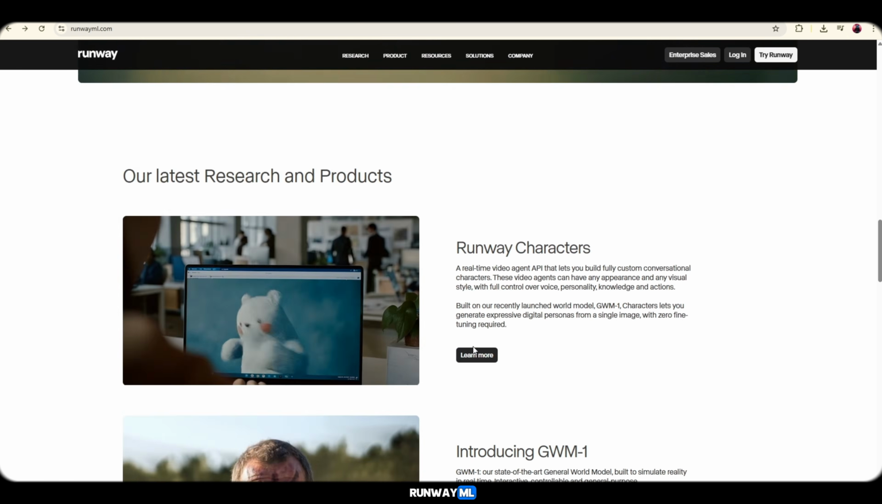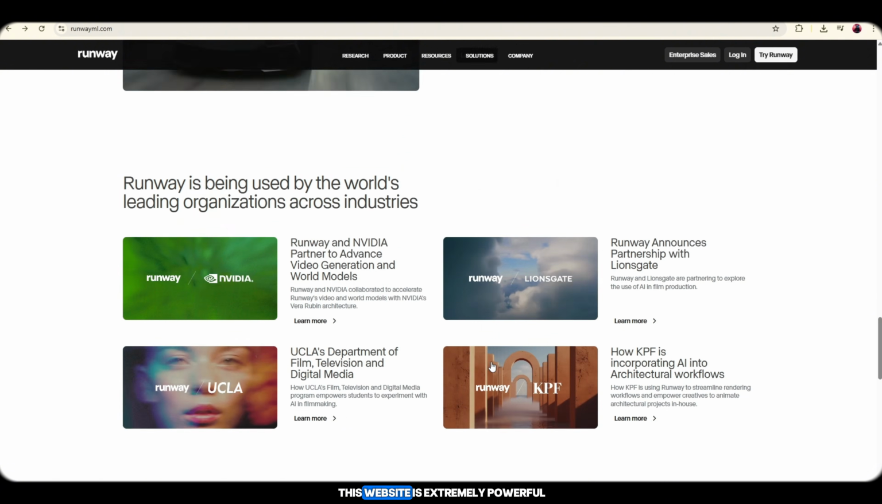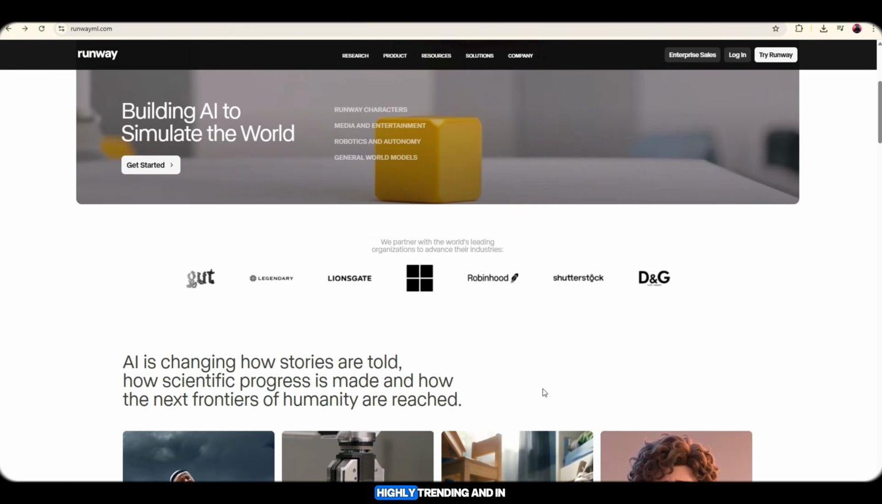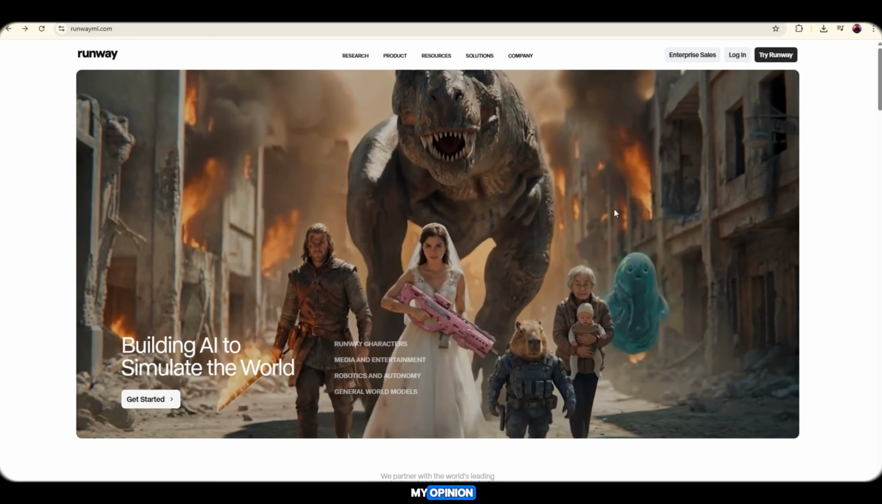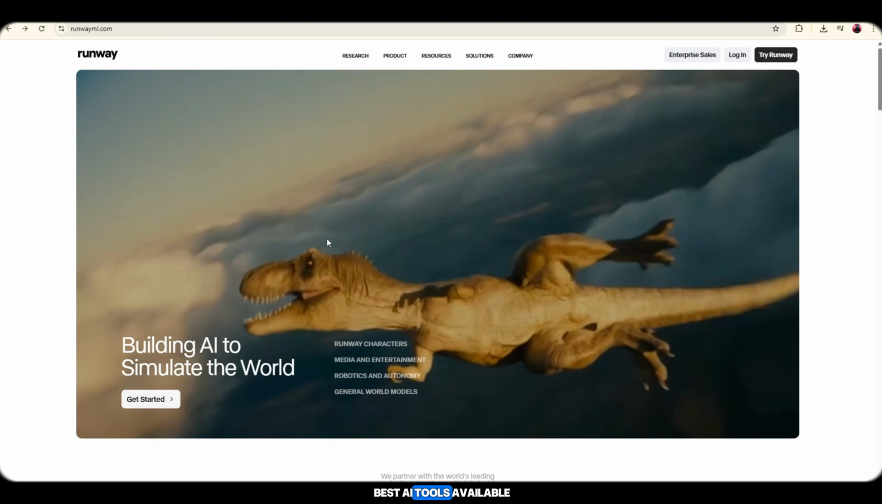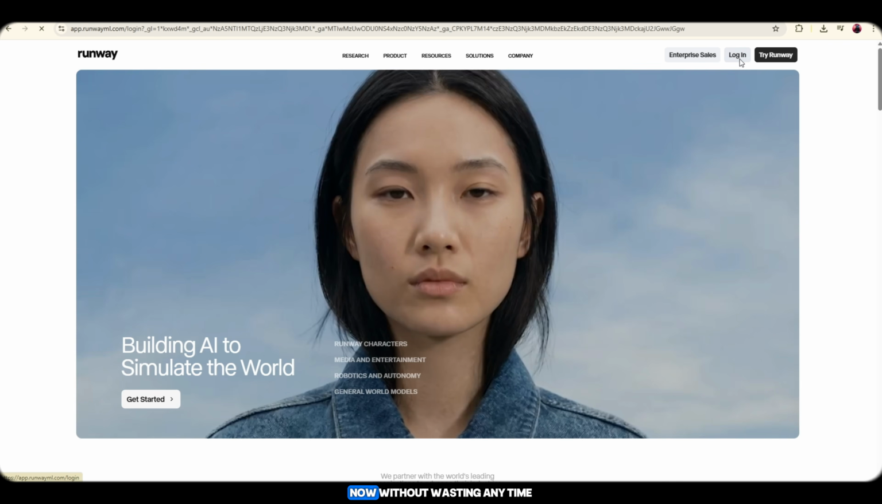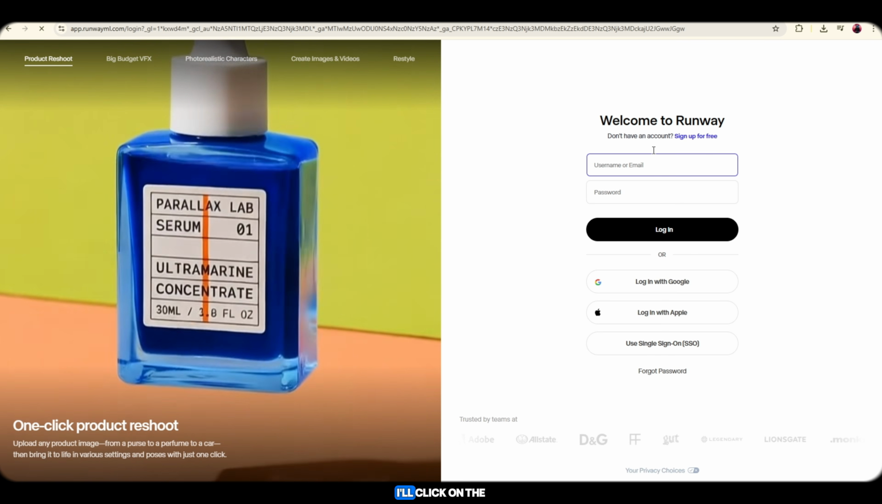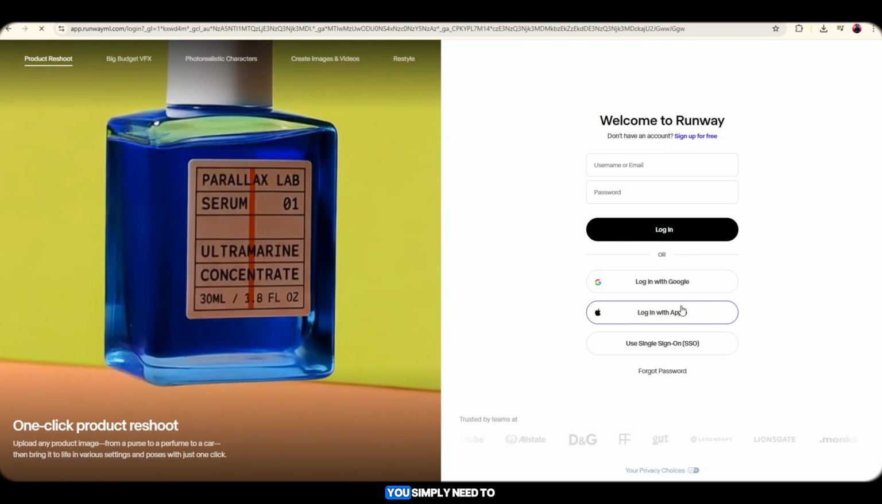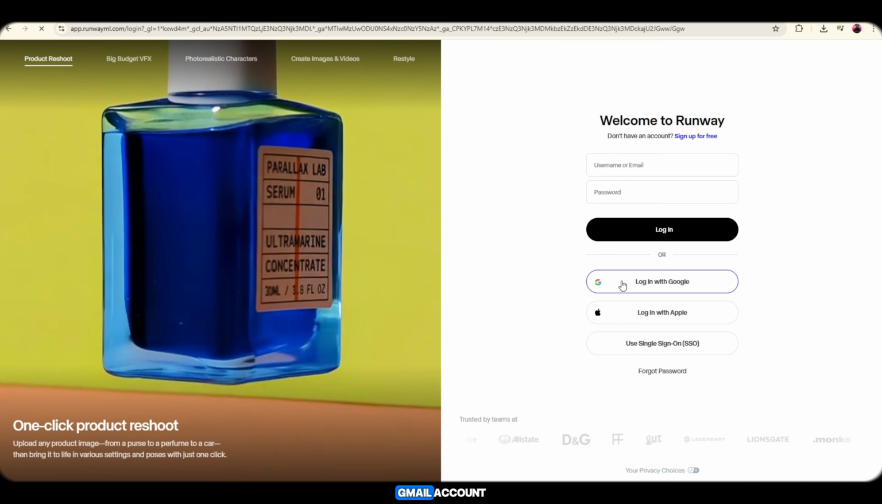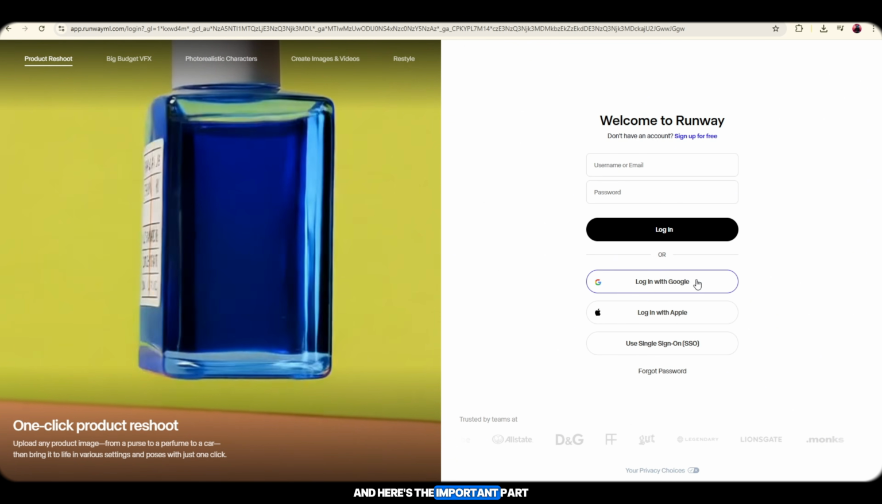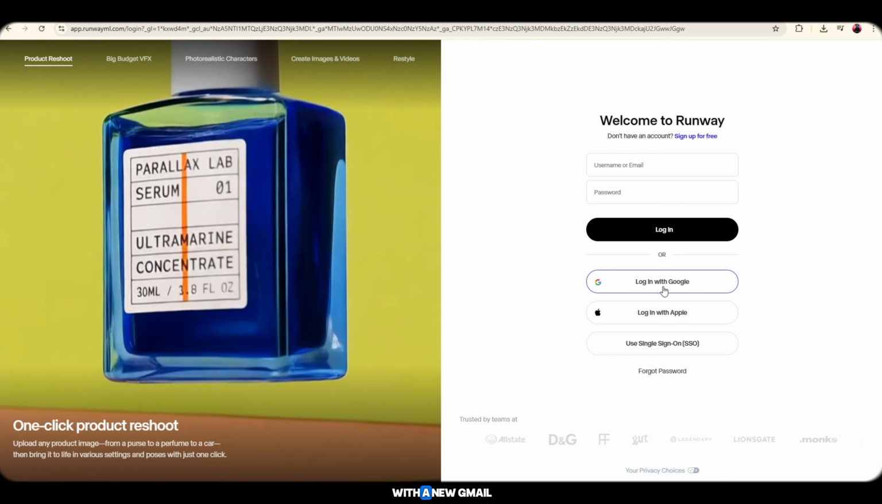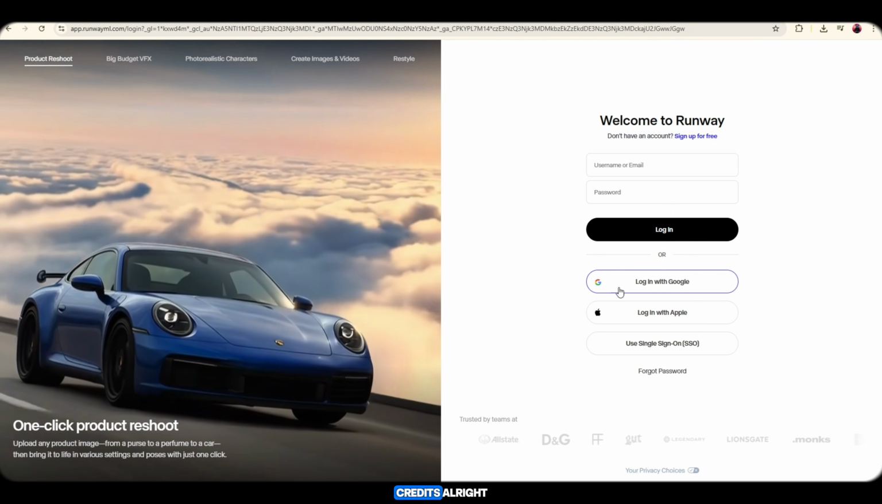So first, go to Runway ML. As you can see, this website is extremely powerful, highly trending, and in my opinion, it's one of the best AI tools available right now. Now, without wasting any time, I'll click on the login option. You simply need to log in using any Gmail account. And here's the important part. When you log in with a new Gmail, it gives you 500 credits.